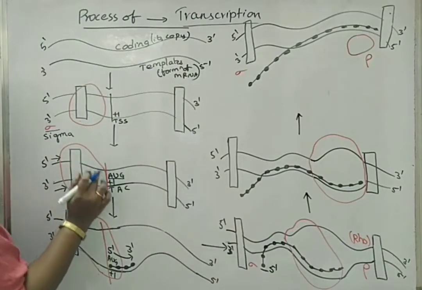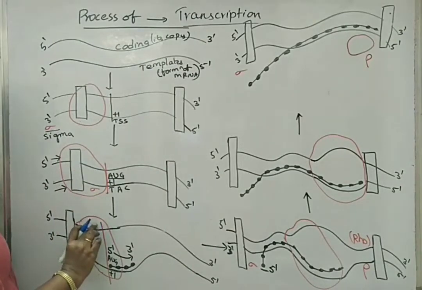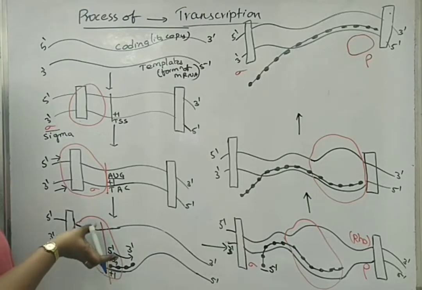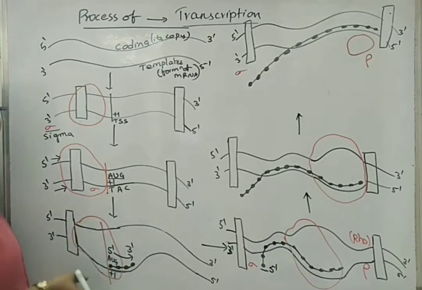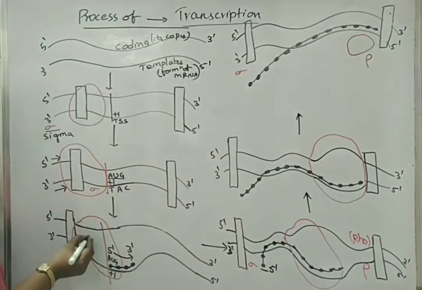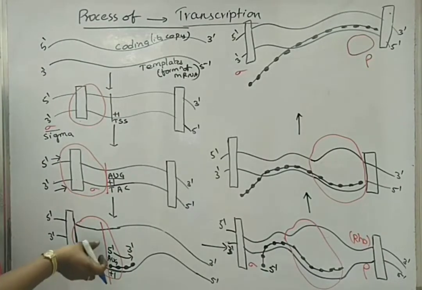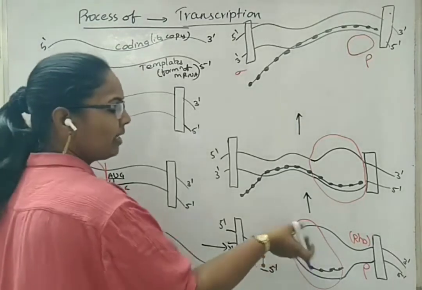RNA polymerase, when it binds onto the double-stranded DNA, first of all unwinds the double-stranded DNA and gives space for new synthesis of mRNA, so wherever RNA polymerase is diagrammatically represented here, I have drawn a distance between the two strands, here and here also.